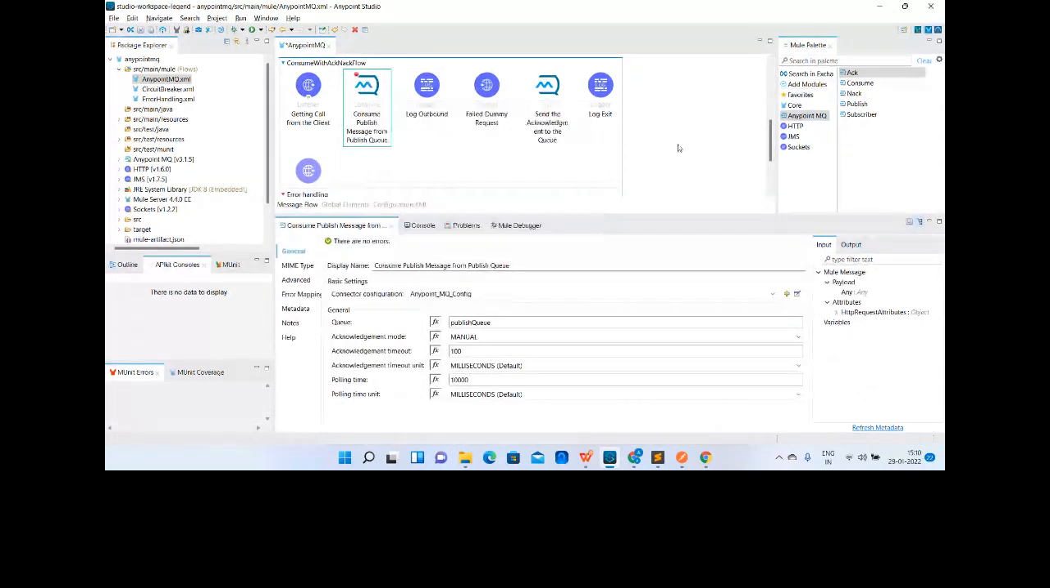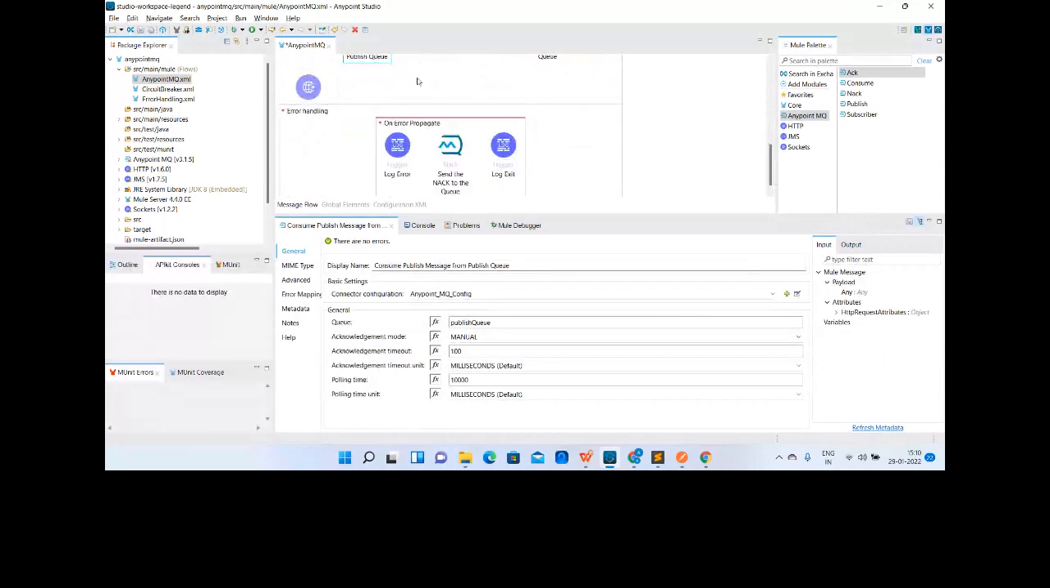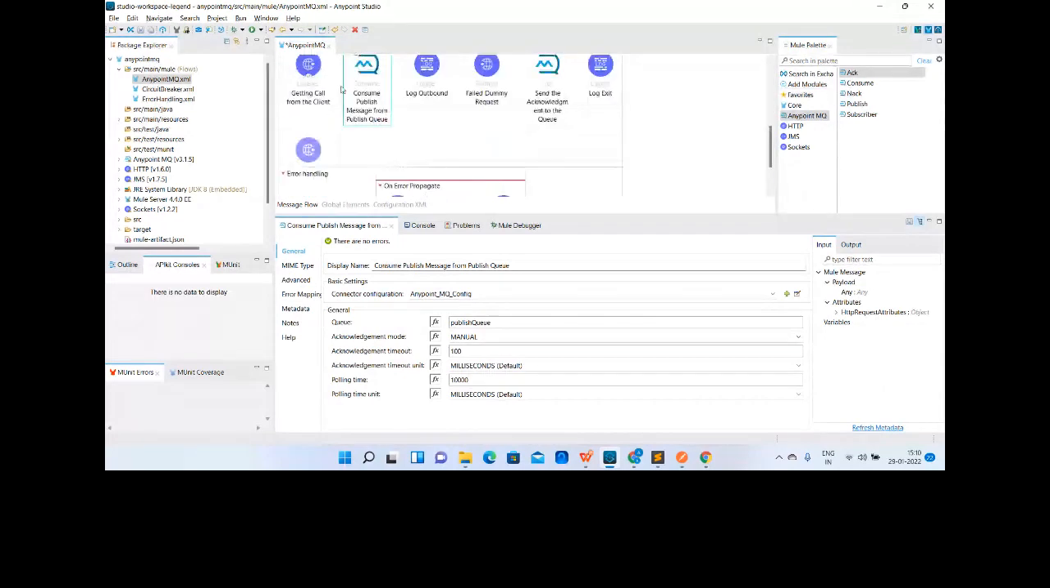So what is happening now, just see, I am calling this consume operation from an external source. Once it consumes the message, the message will come to the flow, and I have explicitly created a dummy request, so it will fail. Once it has failed, it will not go to the ACK, right? It will go to the error handling section, and it will send the NACK, right?